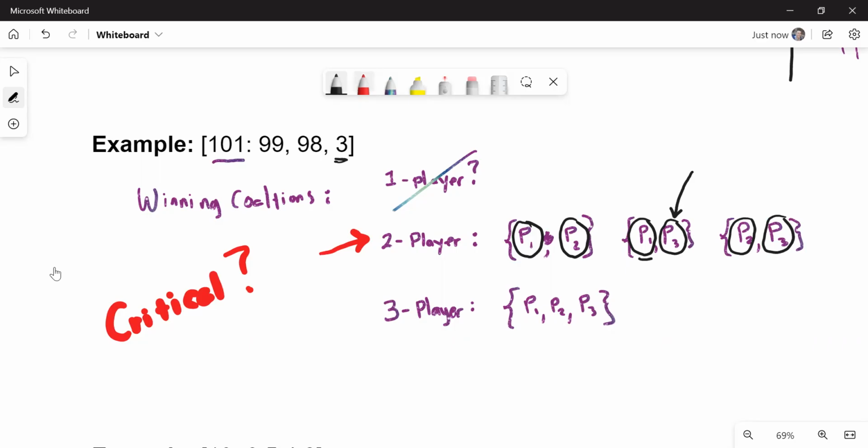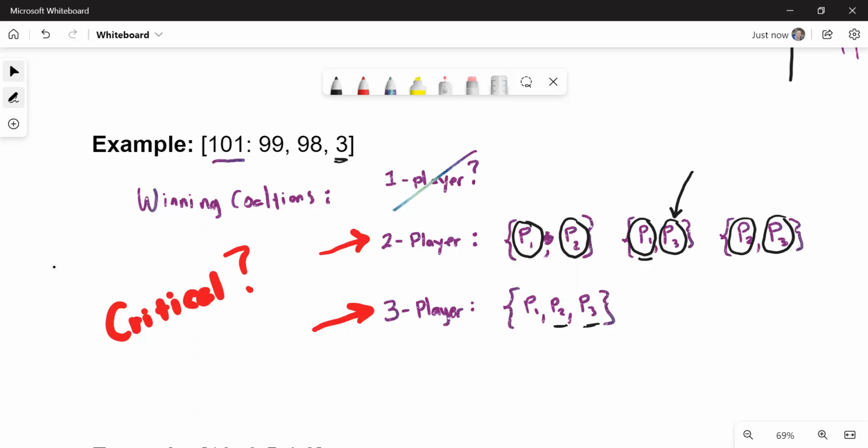But let's now take a look at the 3-player coalition. Is everybody critical here? If somebody drops out, can the other 2 players still make it up? Well, what if player 3 drops out? Can player 1 and player 2 still make it? Absolutely. 99 plus 98 is enough. So they're not critical. What about player 2? If they drop out, do player 1 and player 3 have enough? Well, yeah, that would be 99 plus 3. That's 102.